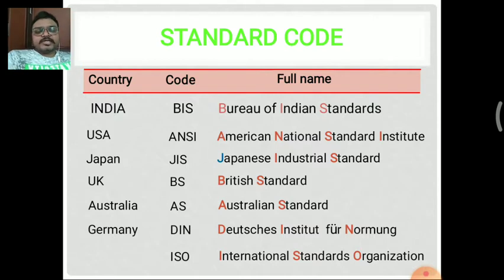Next one is the ISO standard. ISO is the International Organization for Standardization, so at the international level we can use the ISO standard, but at the country level we use BIS, that is, in India we use BIS. When we go through a patent or anything else under an international standard, we use ISO, the International Organization for Standardization. This ISO code can be used as an international standard. So these are the standard codes for different countries, the main countries.